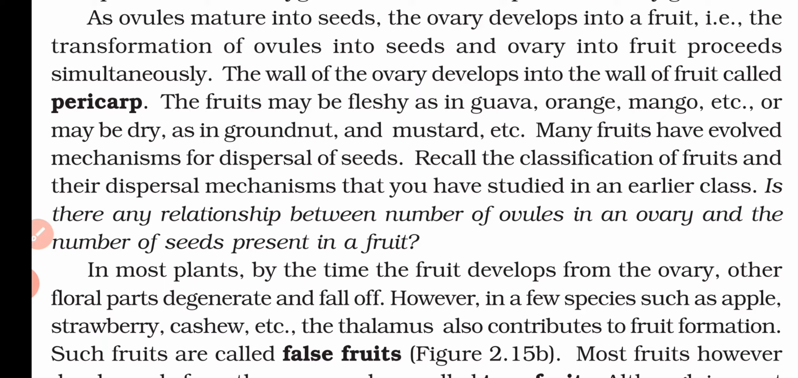And some of the fruits may be fleshy. For example, if we talk about oranges, mango, etc. These types of fruits are fleshy. That means they are quite hydrated. That means they contain lots of water content. But some of the fruits may be dry. For example, groundnut and mustard. These do not have so much water content. That is why they are quite dry.